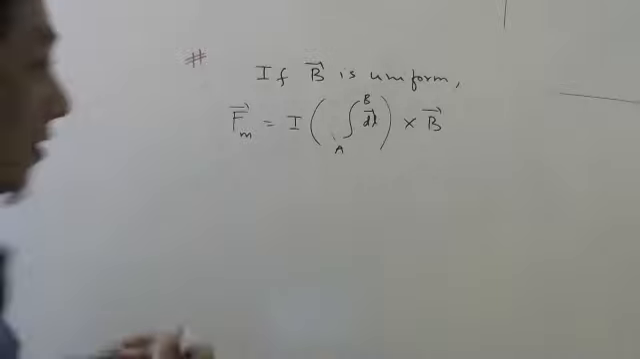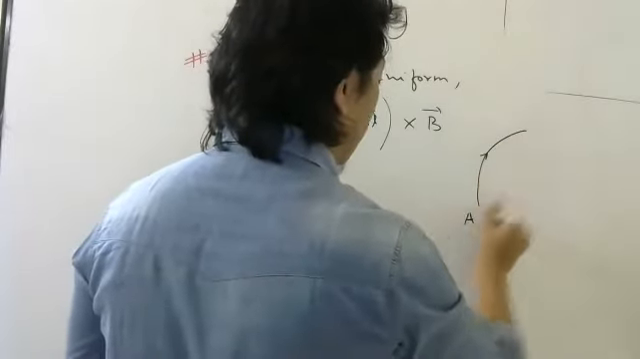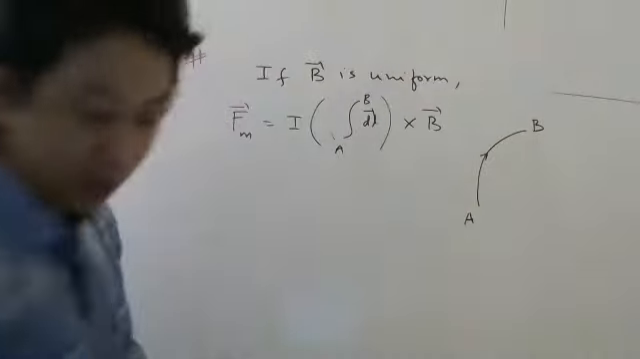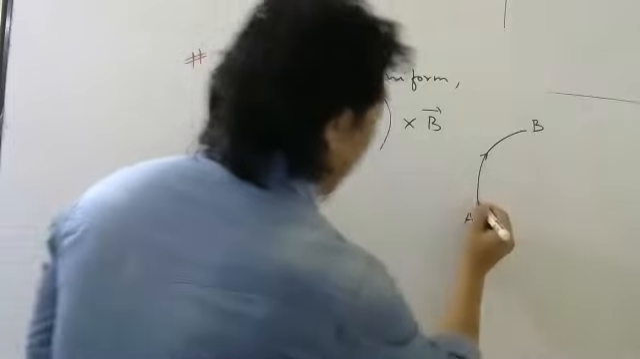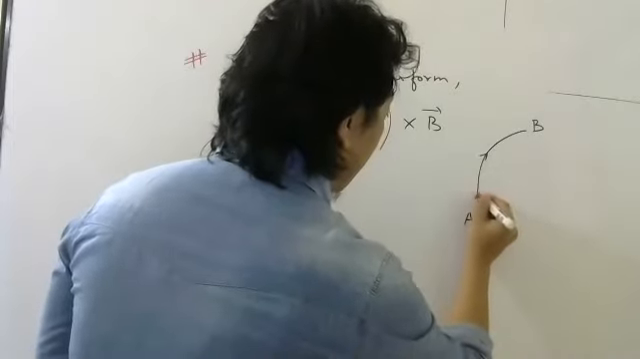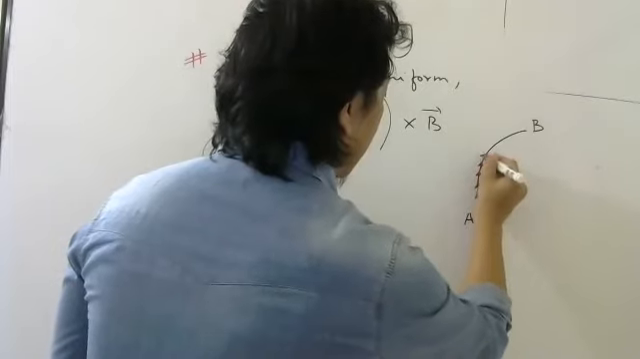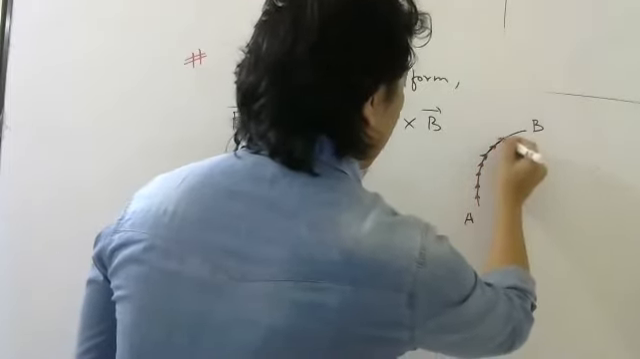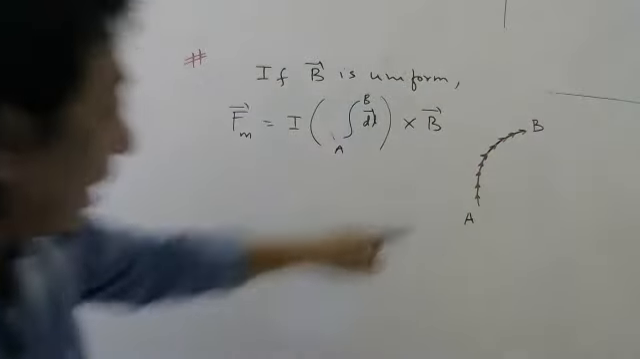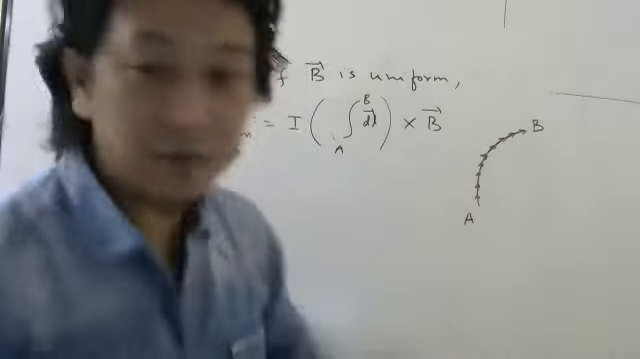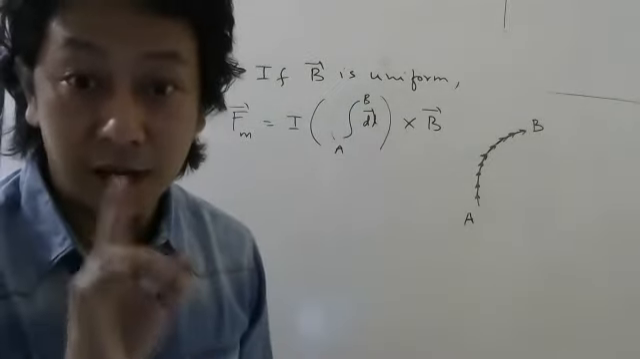Now, this was your curved wire from A to B. And the vectors which you are adding is the length vector, dL vector. So if you add all these dL vectors, which vector will you get? If you add vectors, you will get a vector.